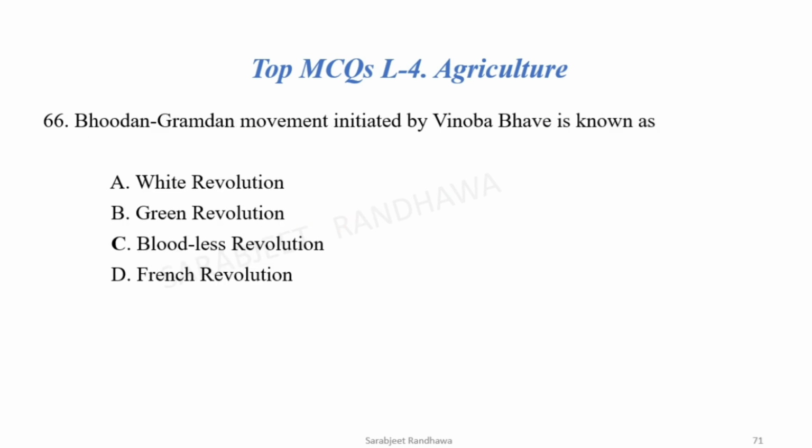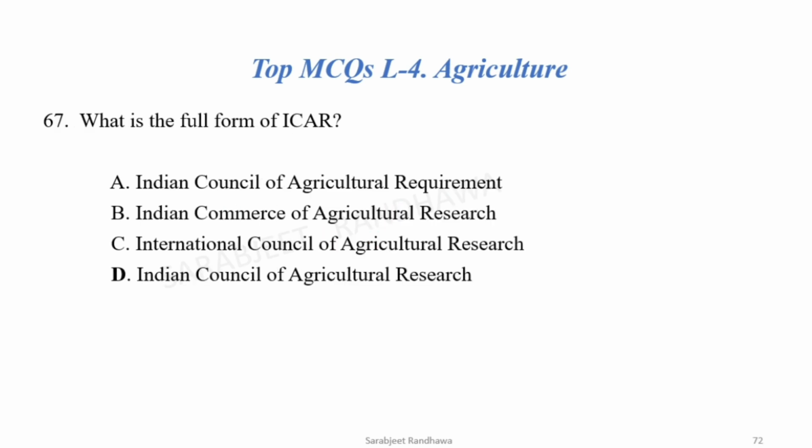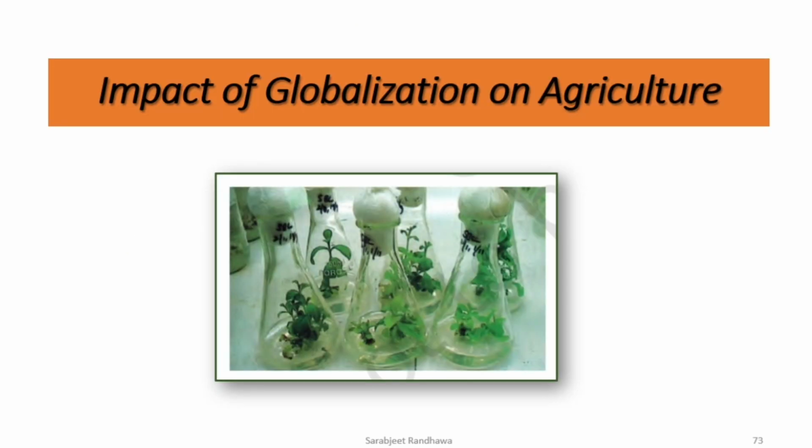Next. Bhudan Gramdan movement initiated by Vinoba Bhave is known as Bloodless Revolution. What is the full form of ICAR? The full form of ICAR is Indian Council of Agricultural Research. D is correct. Now, next topic is impact of globalization on agriculture.